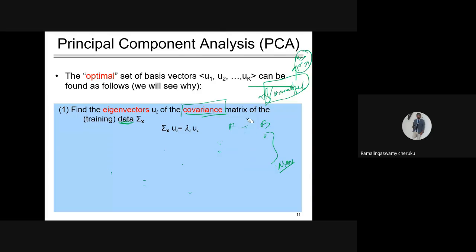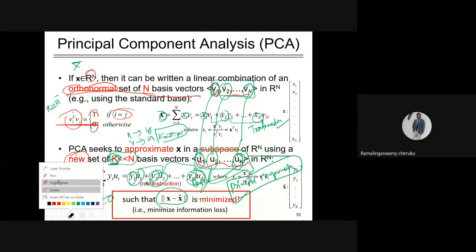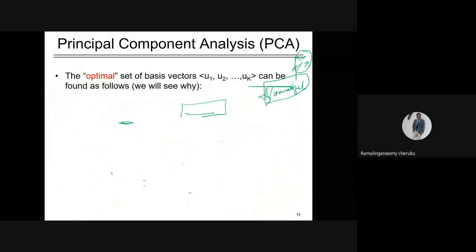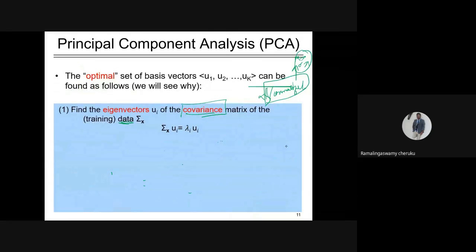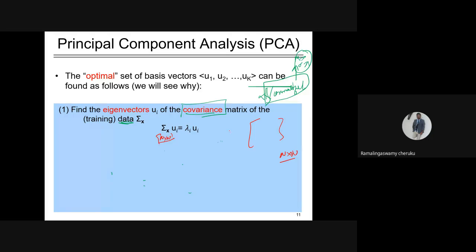Okay, so this is the covariance matrix. The dimension of the covariance matrix will be n cross n, because in our actual data we have n features. Hence it is n cross n. So I can say this sigma f is a covariance matrix, and its dimension is n cross n. This is called sigma x. Then what is the ui?